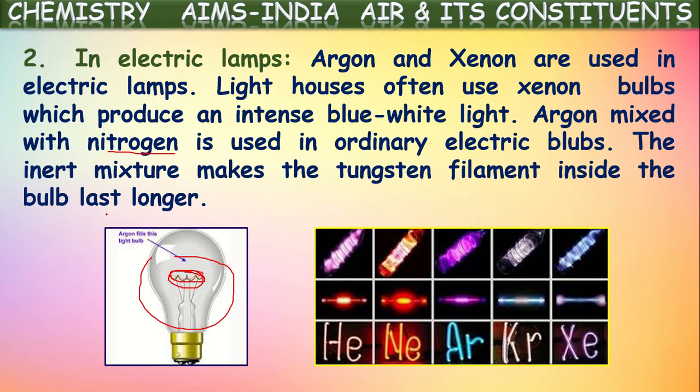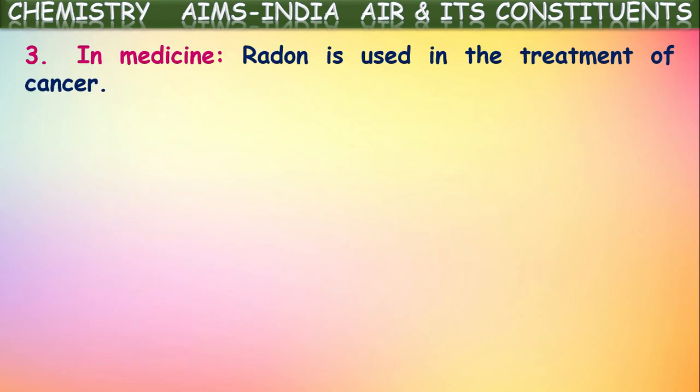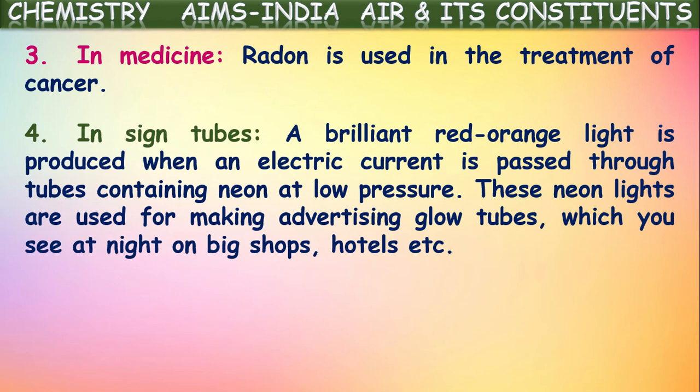Argon is used in filling of electrical bulbs. Next, in medicines also they use noble gases. Radon is used in the treatment of cancer because it's a radioactive element. Radon is used in treatment of cancer.